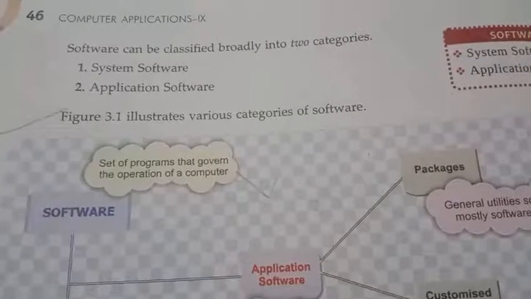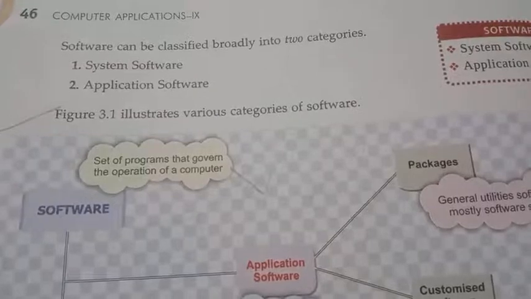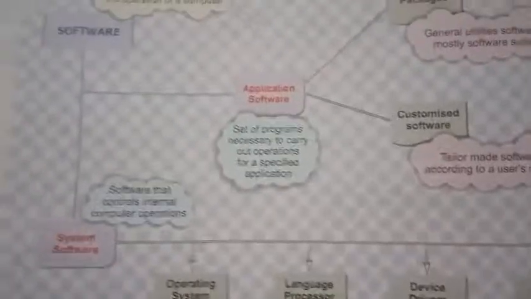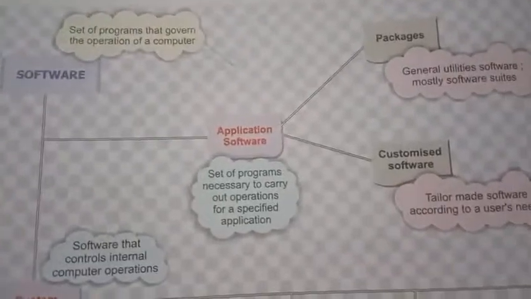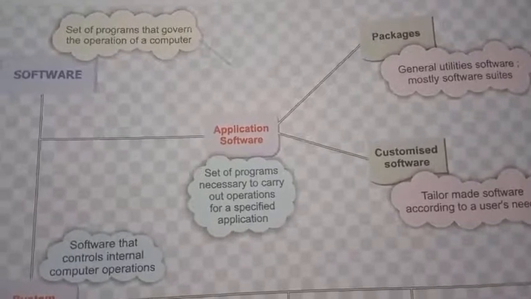So software is mainly classified into two types: system software and application software. Look at this figure. The software is broadly classified into application software and system software. Application software is nothing but a set of programs necessary to carry out an operation for a specific application.